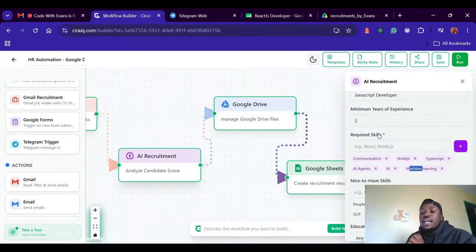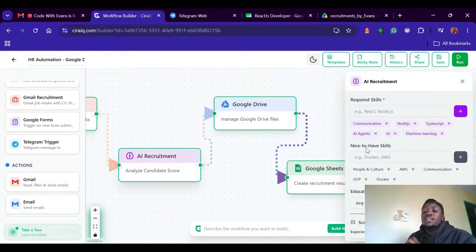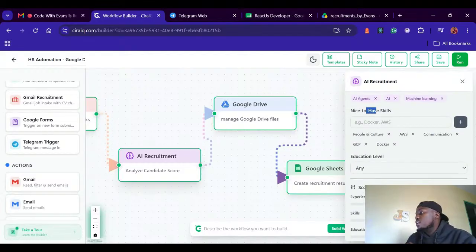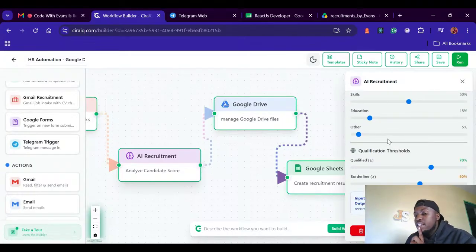Now, after I set up these skills, I can set nice to have skills. Nice to have skills are not mandatory at this point. Then the rest, you can leave everything as default. The skill level, the education, everything.